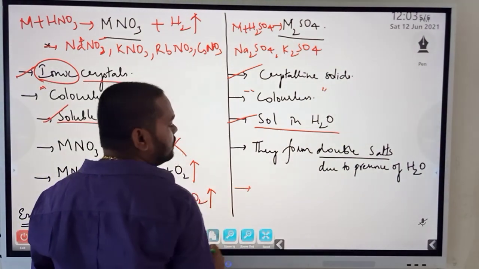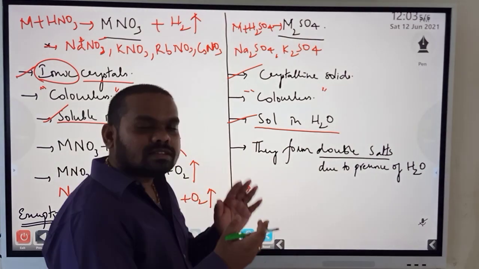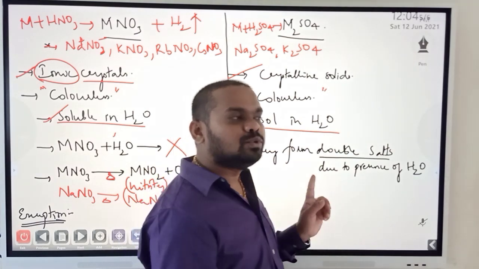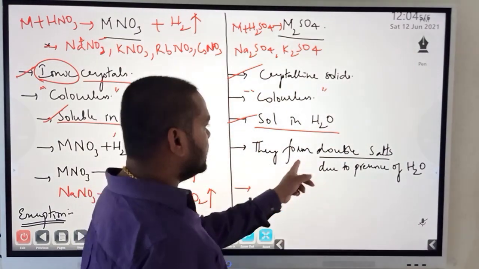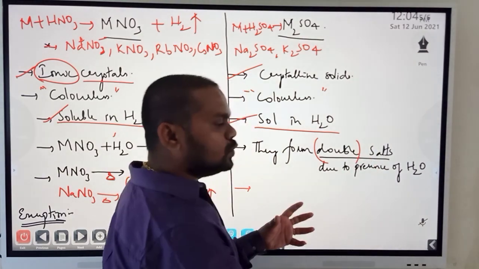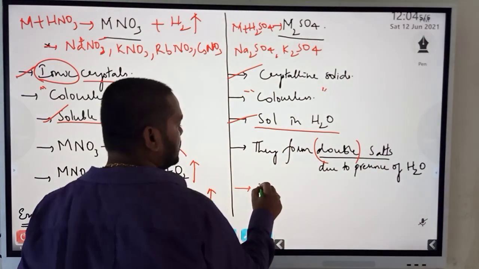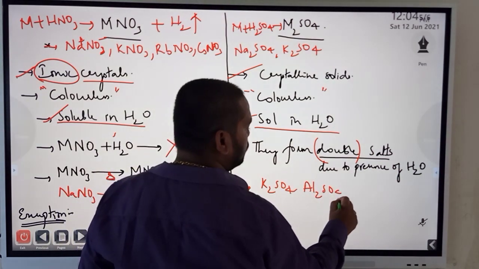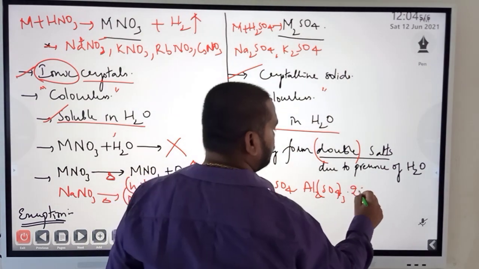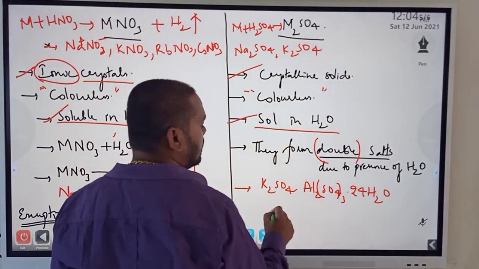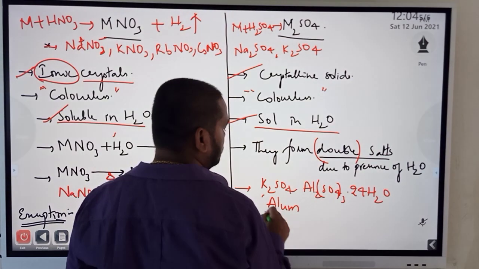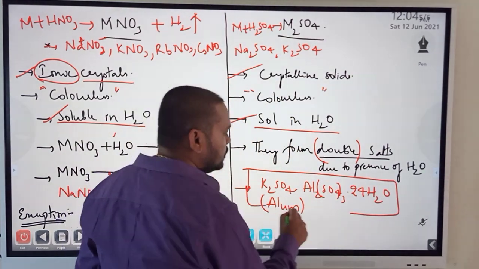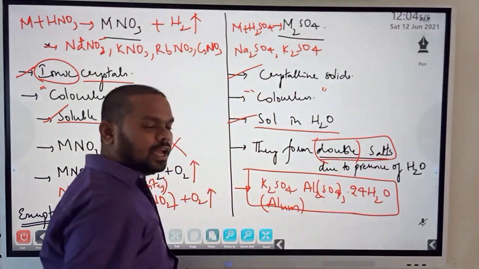Now, what are double salts? For example, we have just seen complex compounds. In the same way, this is called an addition compound. This is also one of the types of addition compounds where two or more salts combine, for example potassium sulfate K2SO4 dot Al2(SO4)3 dot 24H2O. This is called alum. Now, this entire thing is one compound and we call it a double salt. I hope I am making some sense.